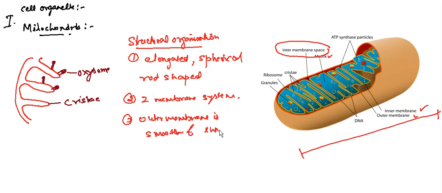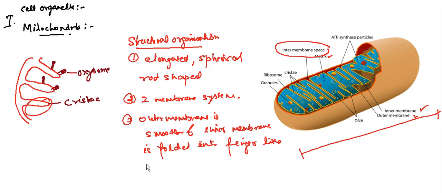and inner membrane is folded into finger like things. See the finger like projection, and this finger like projection is called cristae. Okay, and this cristae contains oxysomes where the respiration process occurs, where the energy is formed.